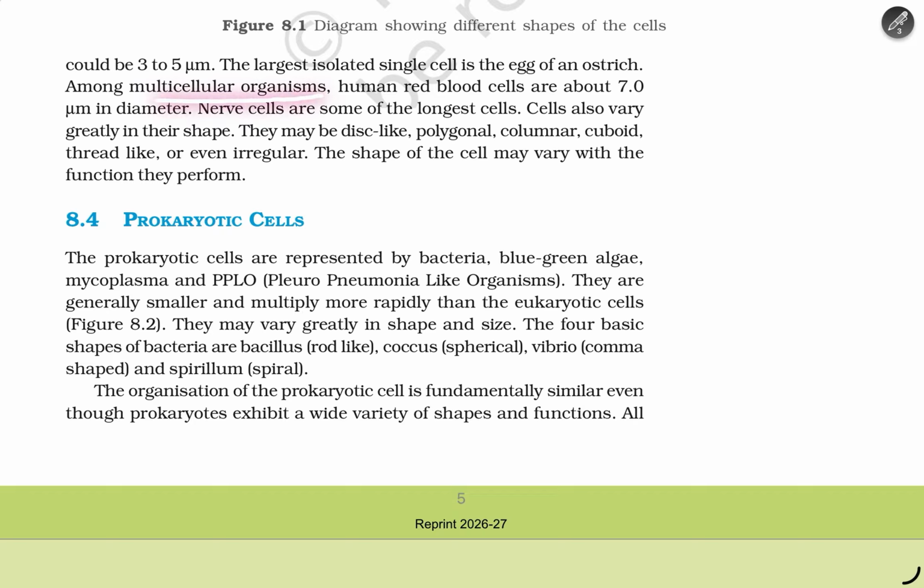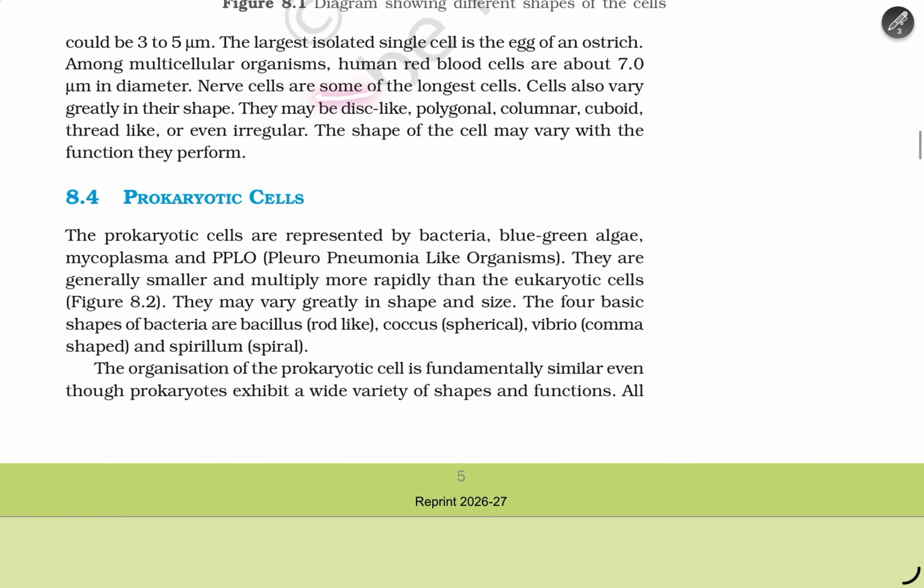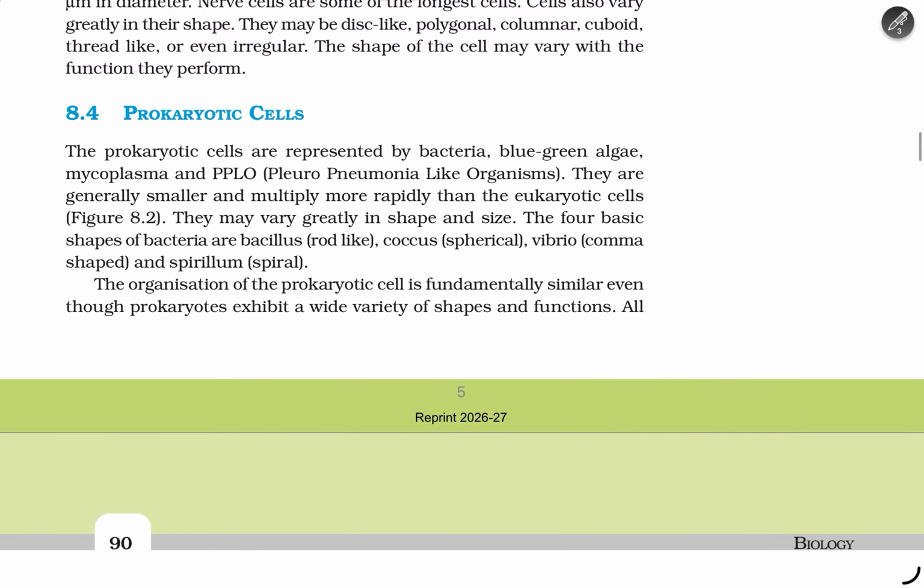In multicellular organisms, human red blood cells are about 7.0 micrometres in diameter, while nerve cells are some of the longest cells. The cells also vary greatly in their shapes and may be disc-like, polygonal, columnar, cuboidal, thread-like, or even irregular. The shape of the cells may vary with the functions they perform.